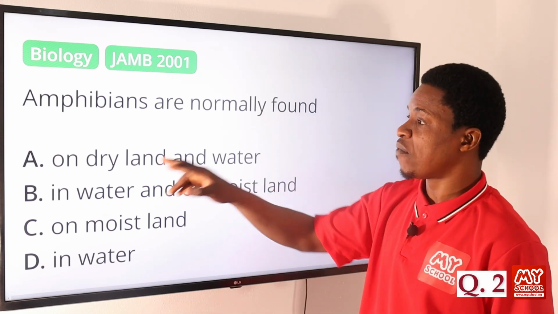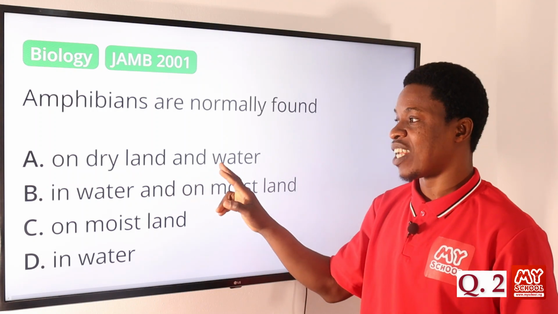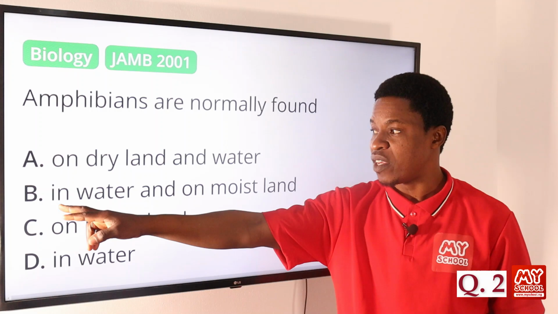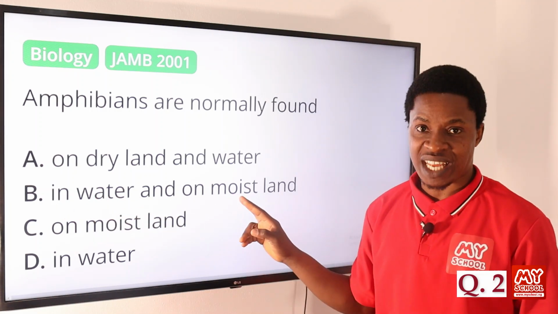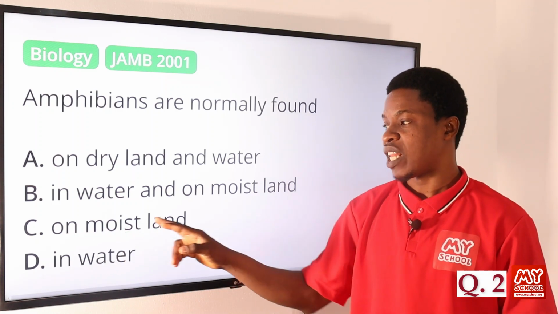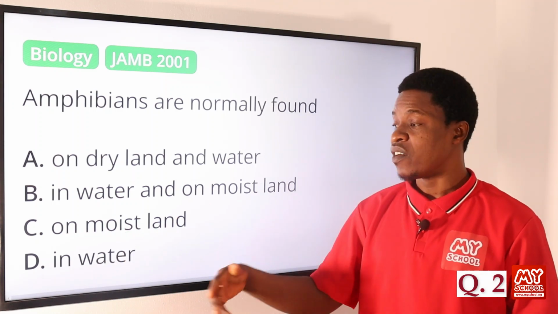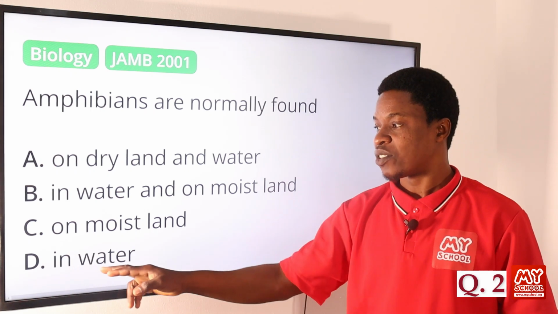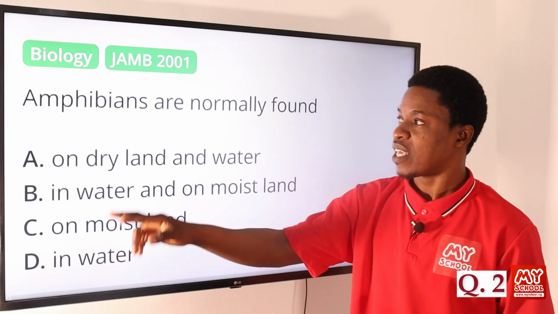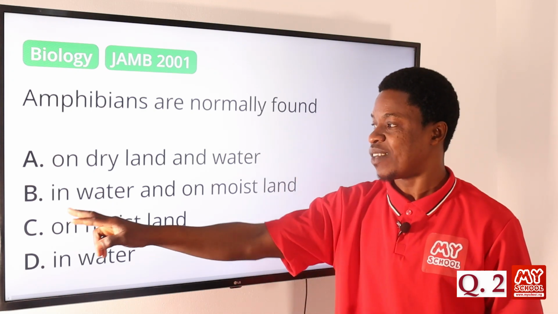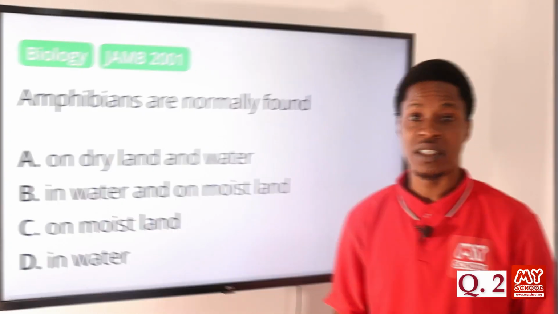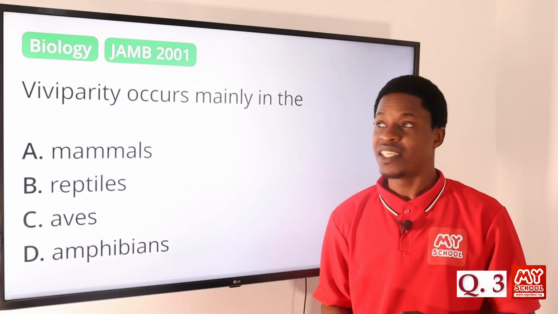So amphibians are normally found on dry land and water. In water, yes, but not on dry land, okay. Option B, in water and on moist land. Yes, the environment has to be moist, okay. Option C, on moist land. Not just on moist land, they also live in water, okay. So the correct answer here is option B. Amphibians are normally found in water and on moist land. Option B. Now let's move on to question number 3.